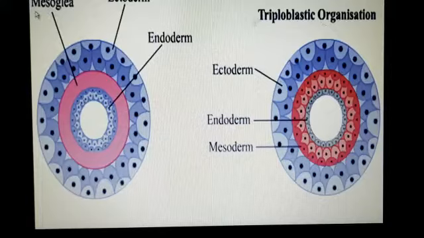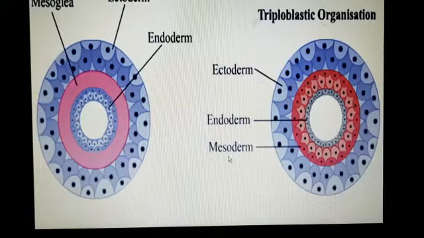It is not exactly mesoderm, not exactly a layer of cells. And in triploblastic organisms, three germ layers are formed: ectoderm, endoderm